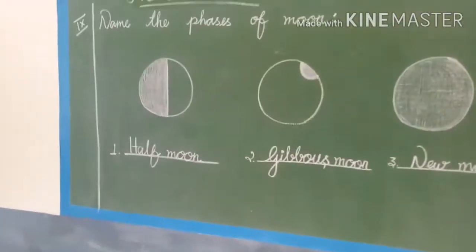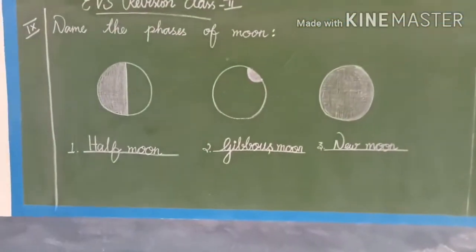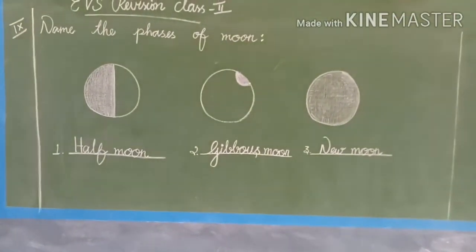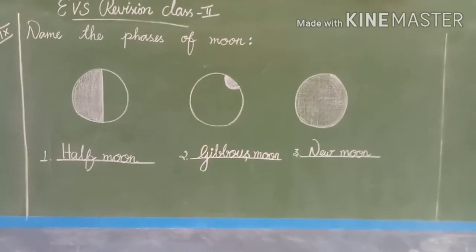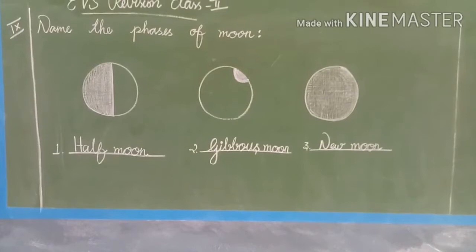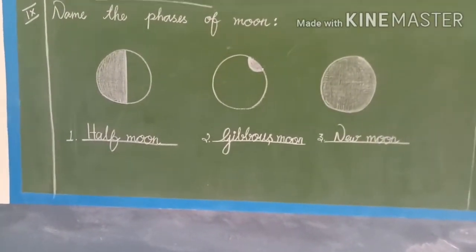So this is your 9th pattern, which is very easy to complete. 9th pattern is name the phases of moon. So picture will be given already. So you are going to observe the picture and find the phase of the moon. That's it.